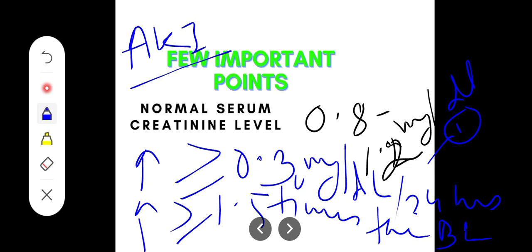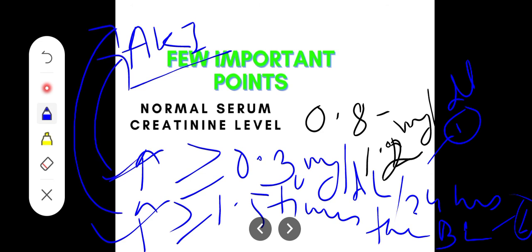This is again the second point to be kept in mind. So if either one of these criteria is satisfied, then it will be called acute kidney injury. So what is it? It should be an increase of 0.3 mg per dl within 48 hours. Sorry, it is not 24, it is 48 hours. That is the first point. And the second point is that it should be more than 1.5 times the baseline. So this is how we diagnose a patient of acute kidney injury following the KDIGO guidelines.